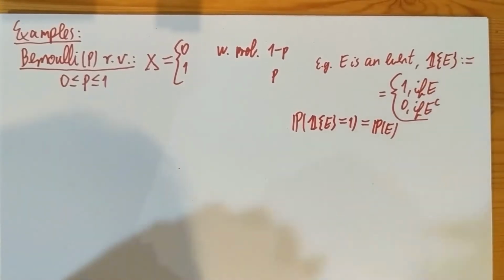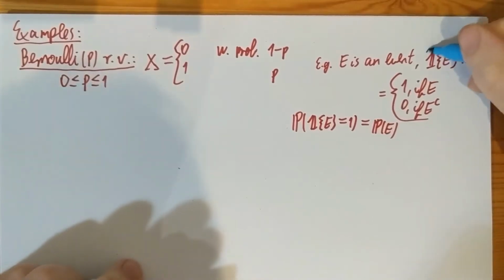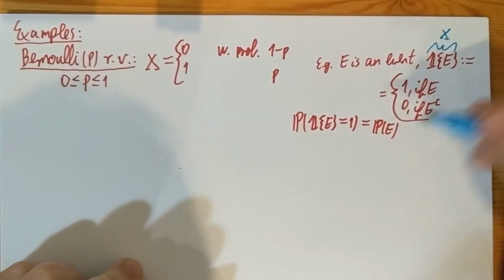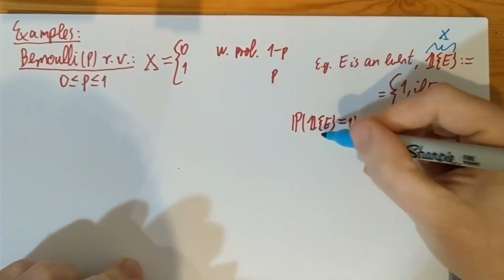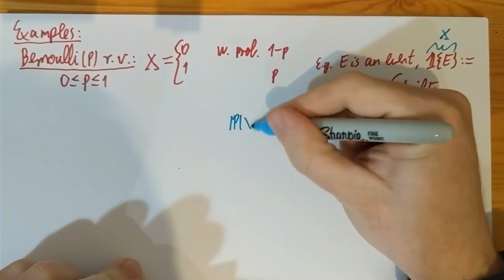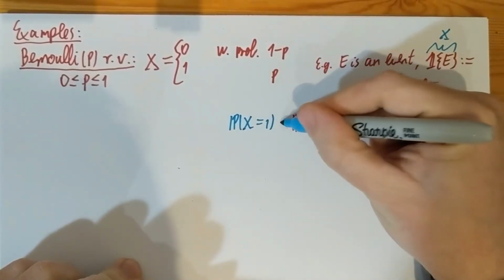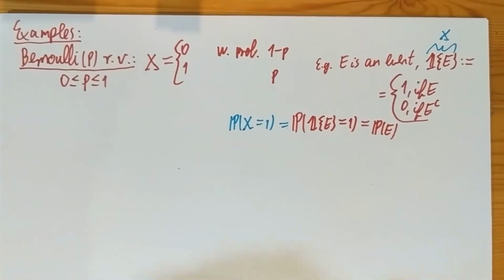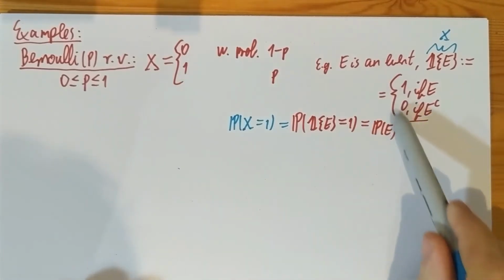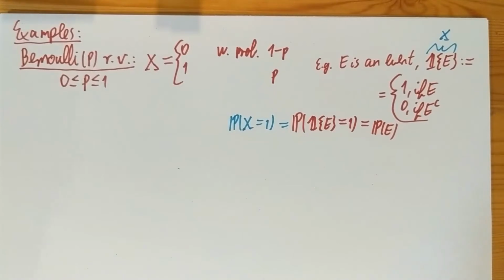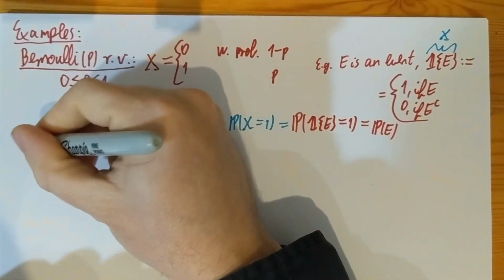So maybe I should call this random variable X. Let's call this guy X. And so the probability that X is 1 in that example is going to be P of E. And the probability of 0 is 1 minus P of E. So this is going to be obviously a Bernoulli random variable with that parameter P of E. Okay. Now to calculate the expectation and variance of a Bernoulli is very simple.